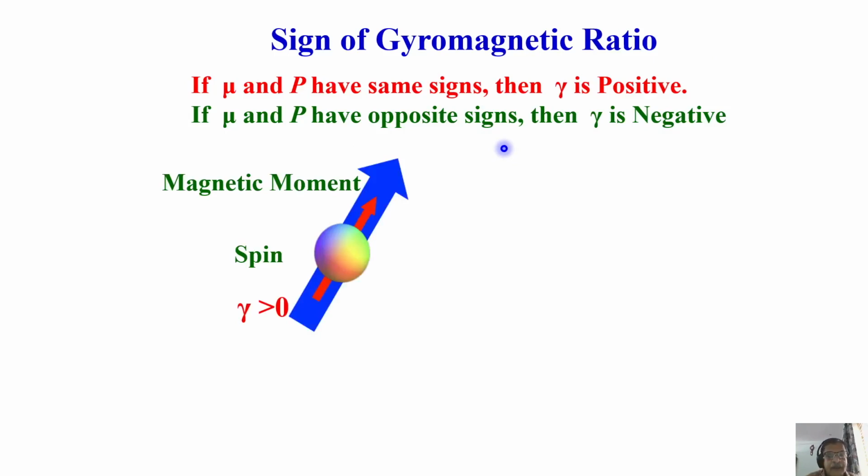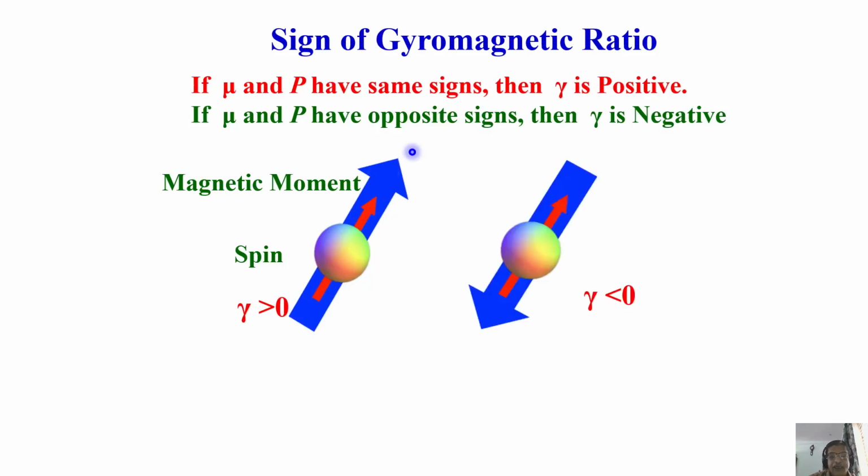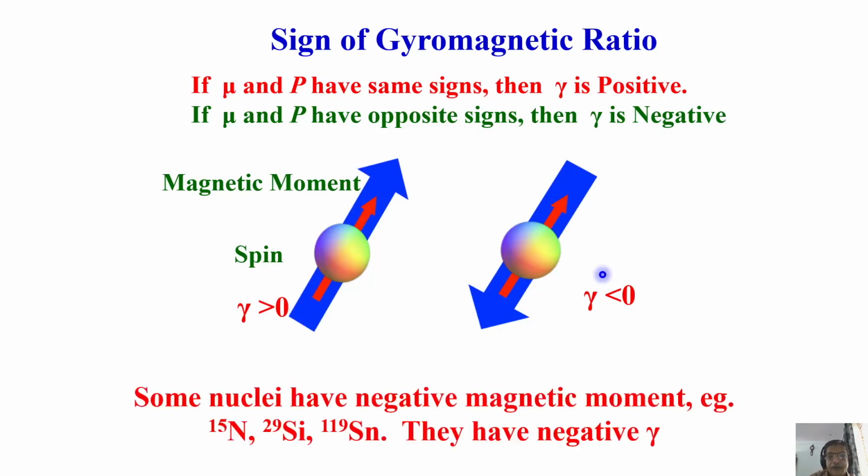Look at this figure. This is a magnetic moment. Now both spin and this thing are in the same direction. In the other case, they are in the opposite direction. This is p and mu. This is when both of them have the same signs, you have gamma greater than 0. In this case, you have gamma less than 0.